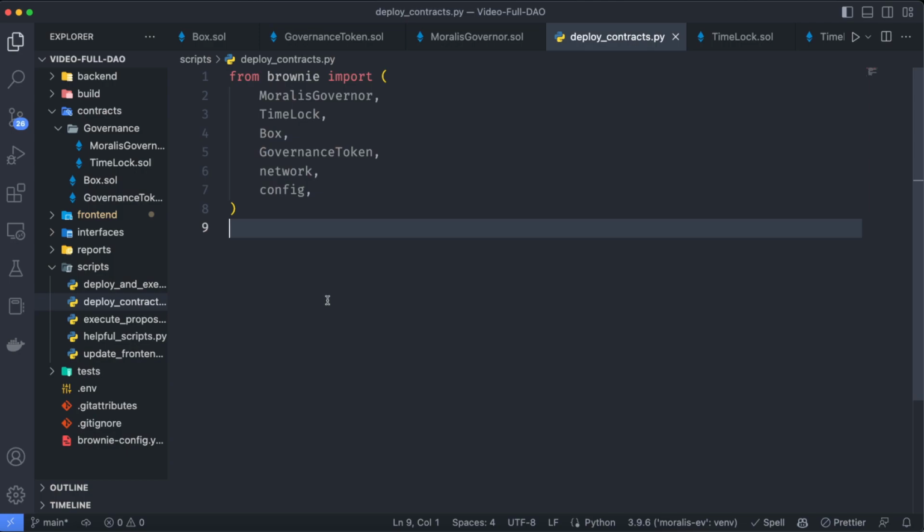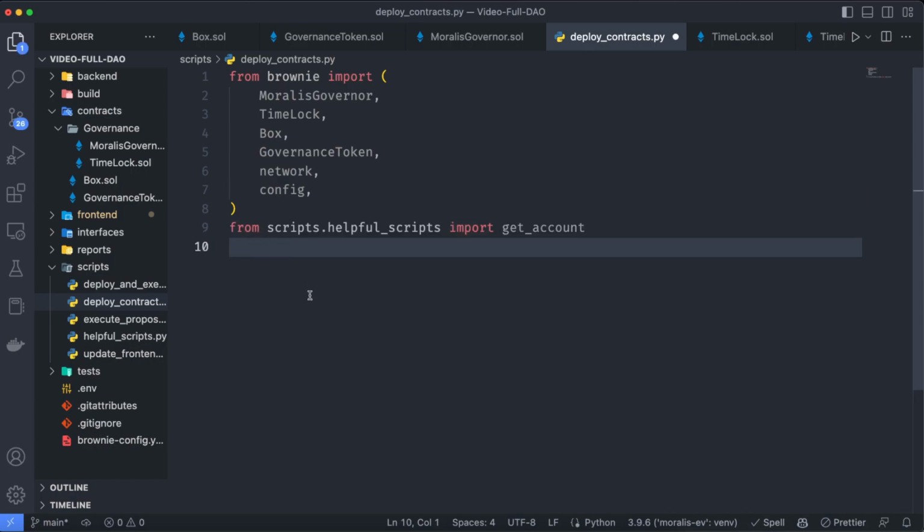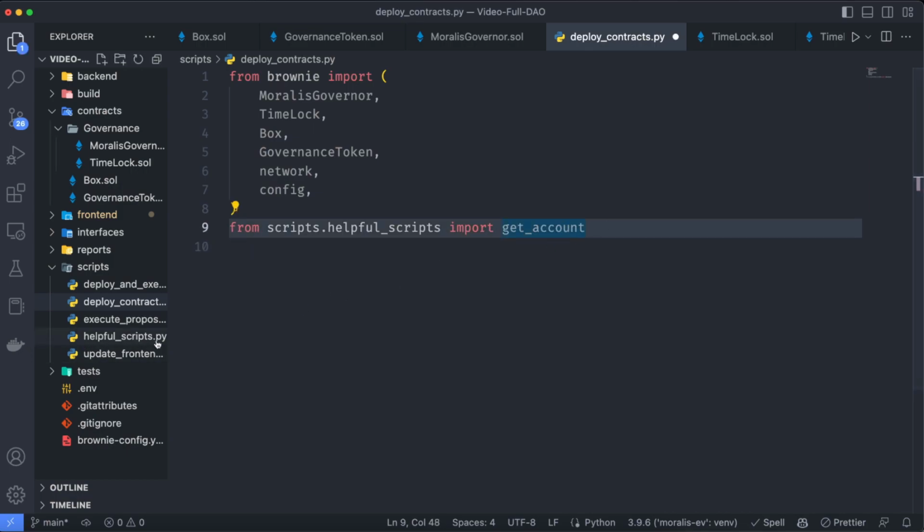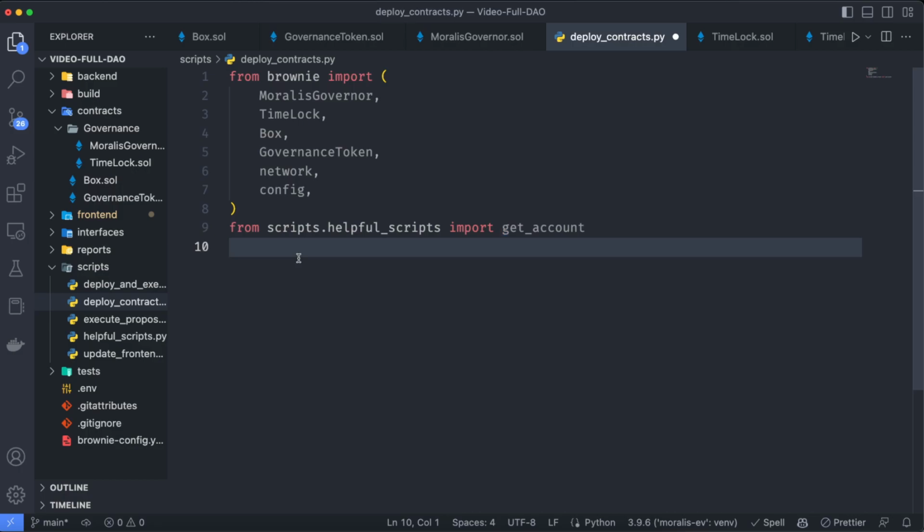First, let's get started importing all we are going to need, which is going to be the Moralis governor, the time lock, the box contract, and the governance token. Also, we are going to use network and config from Brownie. We are going to also need that get_account from the help of the scripts I just showed you. And we are going to also use web3. So from web3, import Web3.